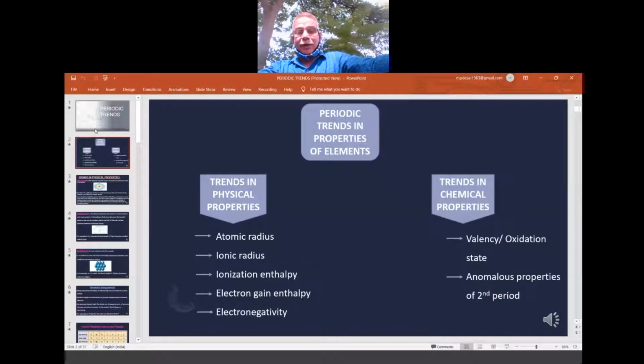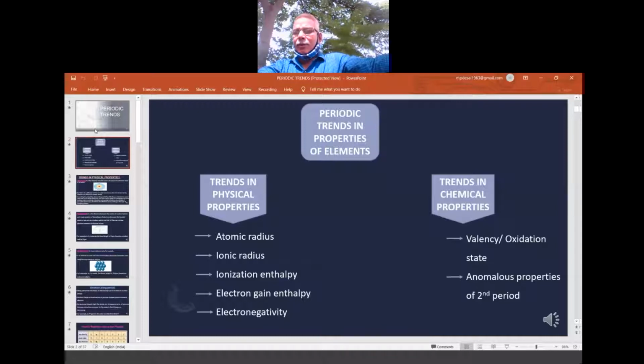Under the trends in physical properties, we have to discuss atomic radius, ionic radius, ionization enthalpy, electron gain enthalpy, electronegativity. I think only these five are there for the 11th class. And under the trends in chemical properties, we have to discuss valency, which has a close relation to the oxidation state, then anomalous properties of the second period. In the second period, starting from lithium, not sodium, lithium, beryllium, boron, carbon, nitrogen, oxygen, fluorine, and neon, they are the members of the second period.